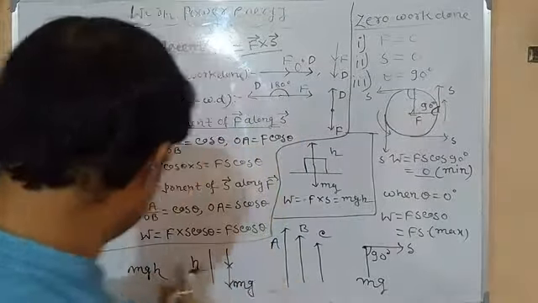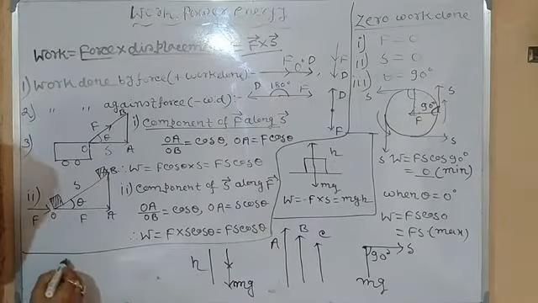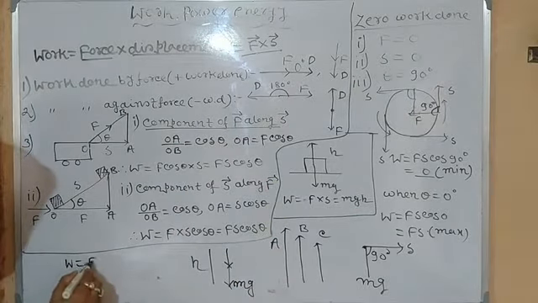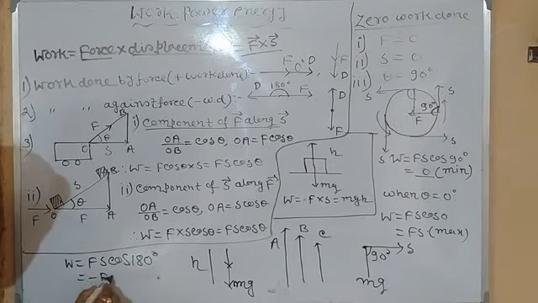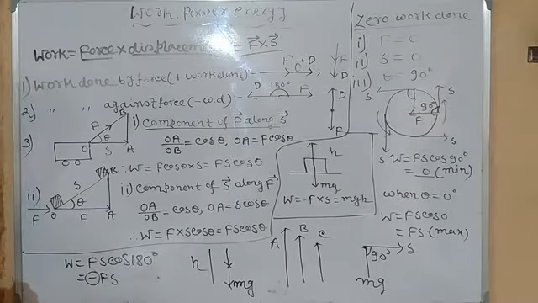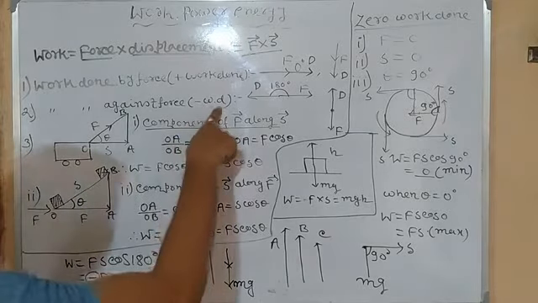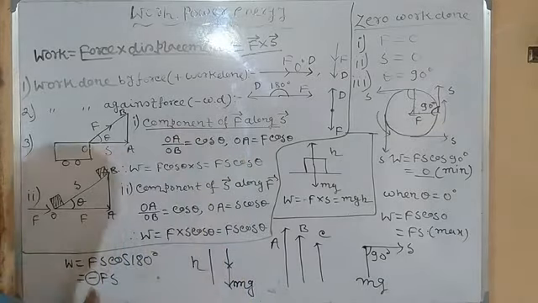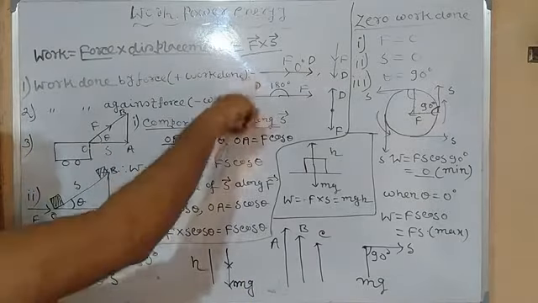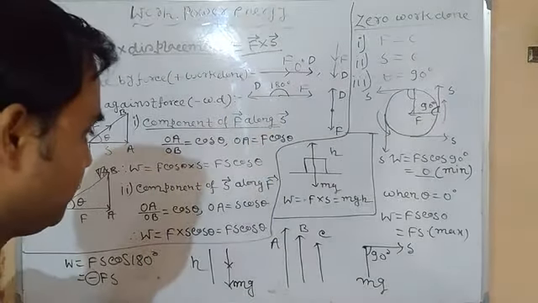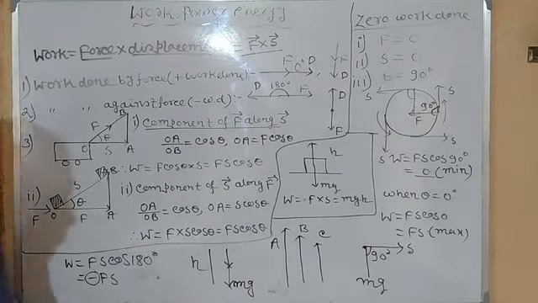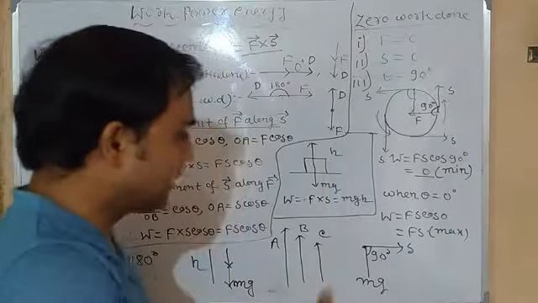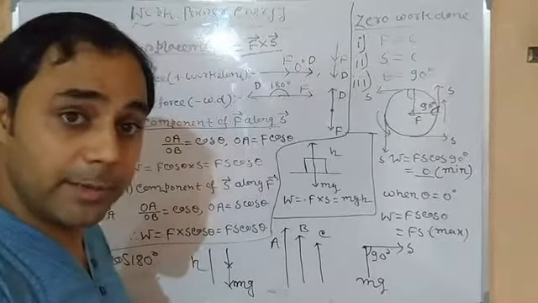So here we can write, clear? W equals Fs cos 180 degrees. We all know that the value of cos 180 degrees is equal to minus 1. So this is minus Fs, isn't it? So it is minus, and that's why it is called negative work done, because of this negative sign, since cos 180 is equal to minus 1. Now I am talking about one important topic: the work done by gravity and work done against gravity, positive and negative work done.